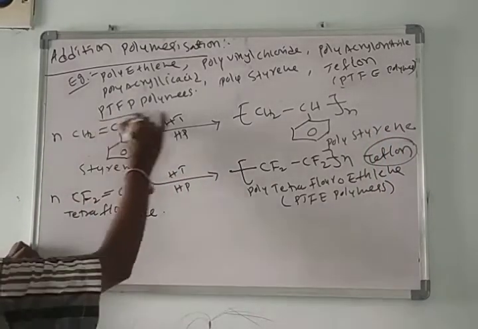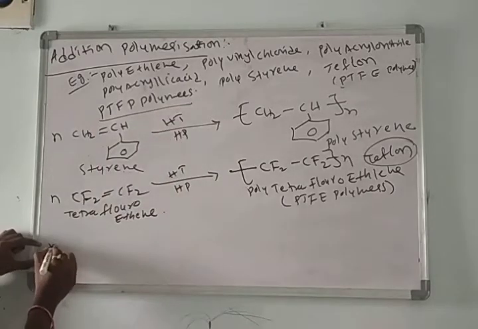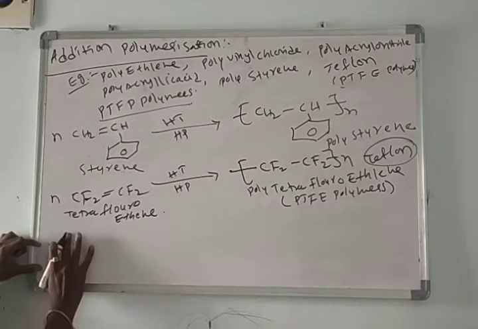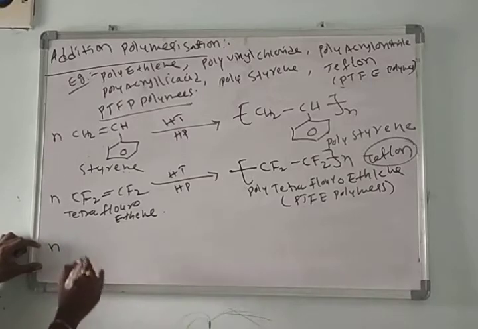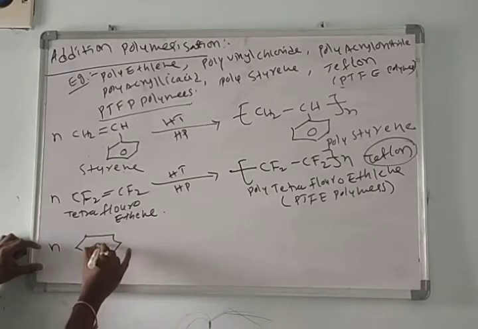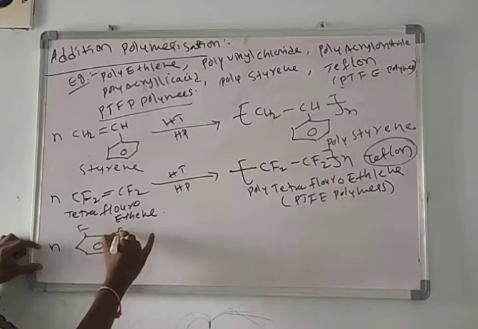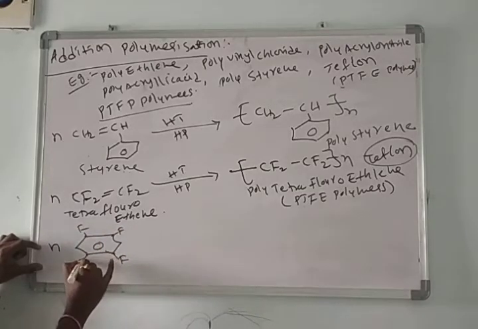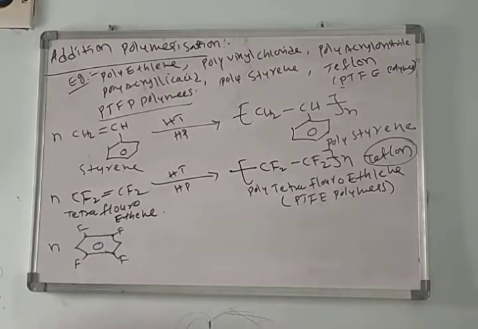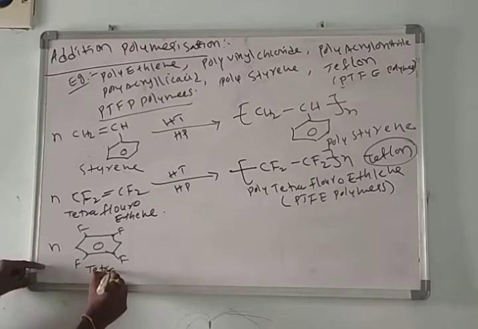Then I am taking the last one, polytetrafluorophenylene. Here you take a number of tetrafluorophenylene molecules. This is the tetrafluorophenylene molecule, tetrafluorobenzene.